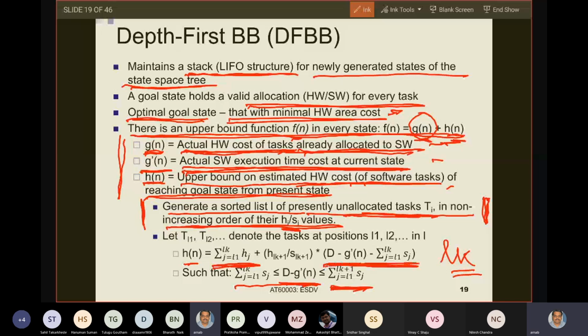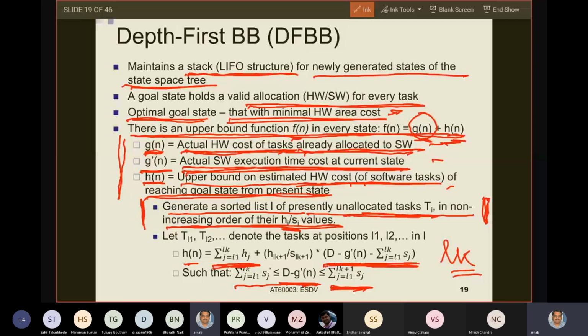the entire second term is H of L k plus 1 divided by S of L k plus 1, into D minus g dash n minus summation j equals L1 to Lk Sj. Here D minus g dash n minus summation gives me the remaining resource, and H L k plus 1 divided by S L k plus 1 gives me the hardware area resource per unit software area resource.